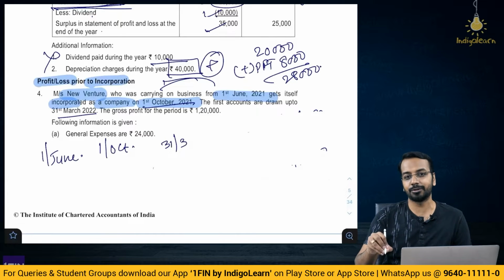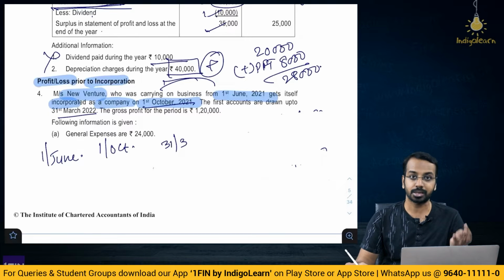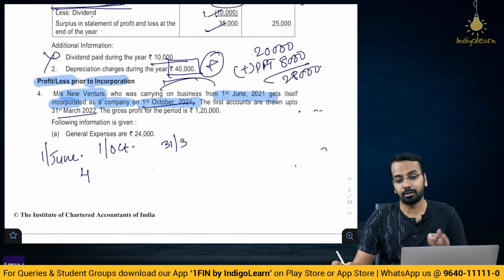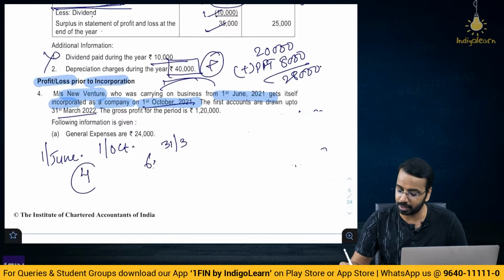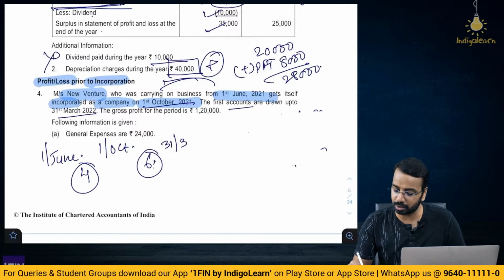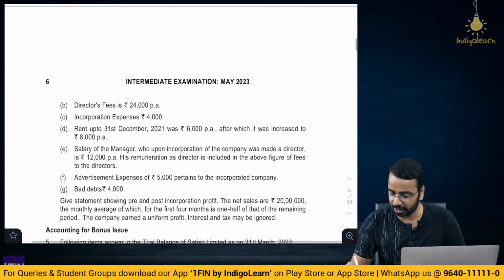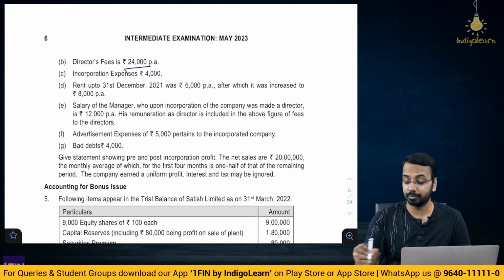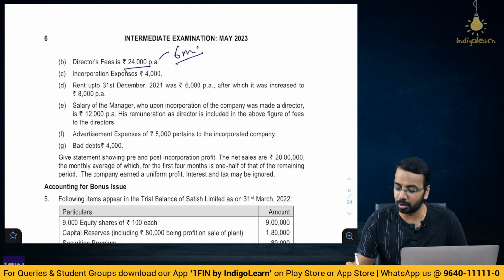Now, normally what we assume, total period is 12 months. Here, June to October: June, July, August, September, 4 months; October, November, December, January, February, March, 6 months. So 4 months and 6 months is the pre and post incorporation period. The first accounts are drawn up to 31st of March, gross profit is 120. Following information is given: general expense 24,000, director fee 24,000 per annum. Now, how much is this for? You have to pay only for 6 months.